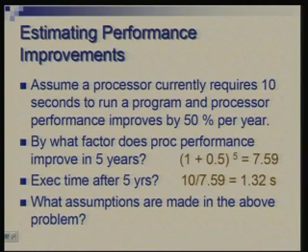So by what factor does performance improve in 5 years? It's very straightforward. 1 plus 0.5 raised to power 5, or you get a factor of 7.59. And execution time after 5 years would reduce by the same factor. So if it is 10 seconds now, it will become 10 by 7.59, or 1.32 seconds. It is nice, but can you spot what simplifying assumption we have made in this calculation?